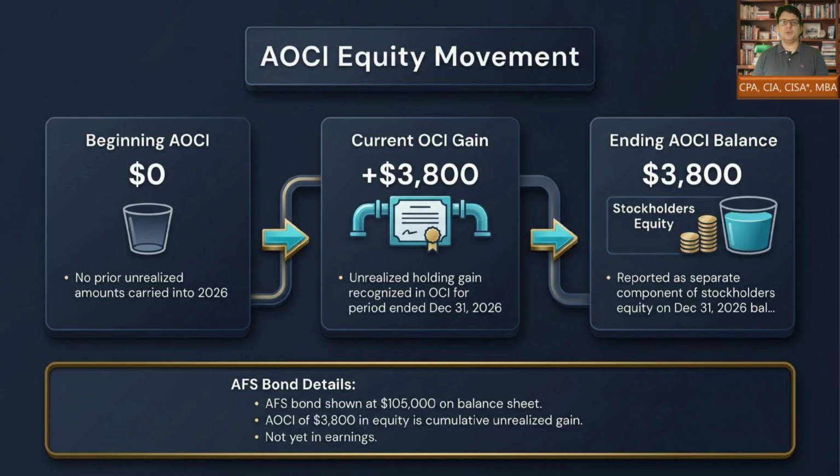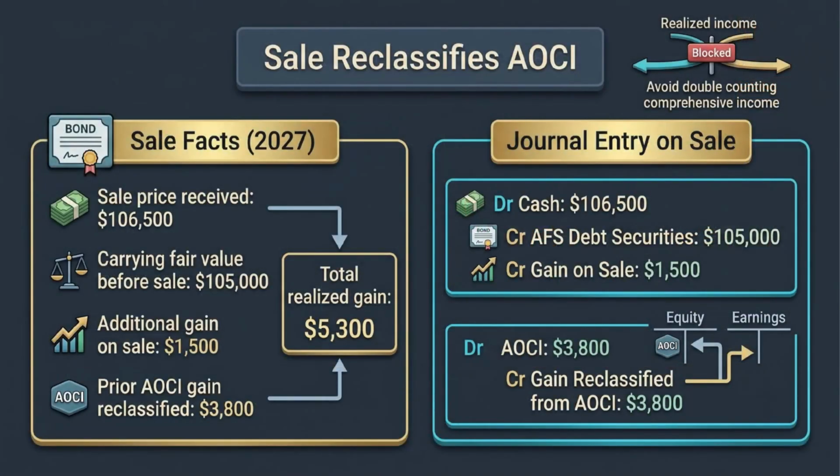This helps you see both sides of the reporting picture. The asset is updated to fair value, and equity stores the cumulative unrealized gain through AOCI. In simple terms, the balance sheet carries the fair value, while equity remembers the unrealized movement that has not yet gone through earnings.